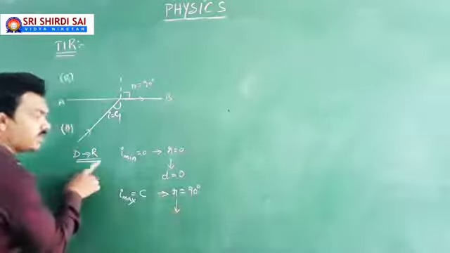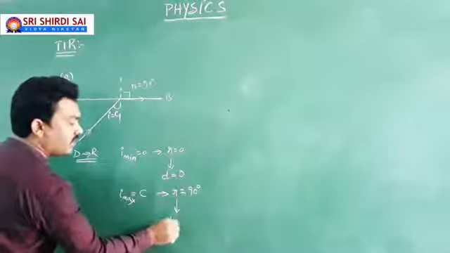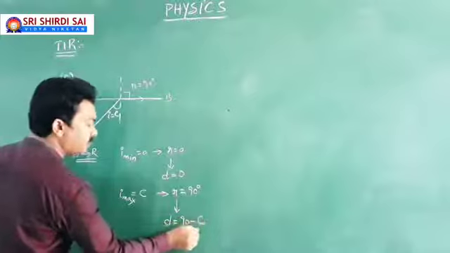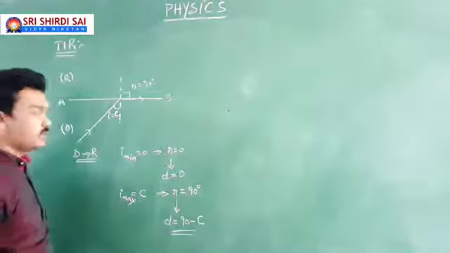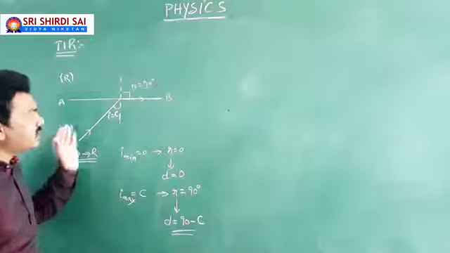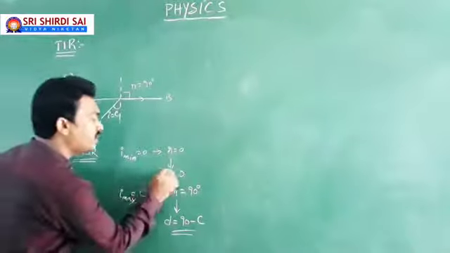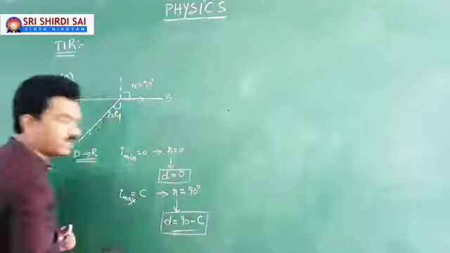Denser to rarer, so R greater than I. That's why angle of deviation is R minus I, which is 90 minus C. So when the light is traveling from denser medium to rarer medium, this is the minimum possible angle of deviation, and here is the maximum possible angle of deviation.